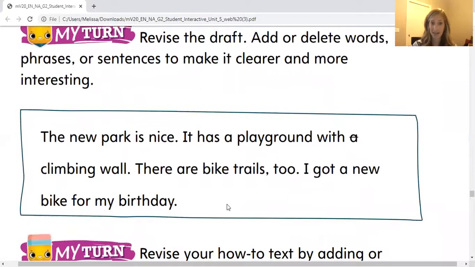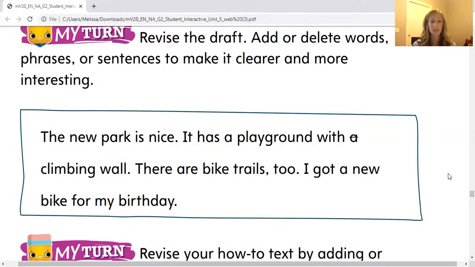The new park is nice. It has a playground with a climbing wall. There are bike trails too. I got a new bike for my birthday. All right, let's see what words we should add or delete or phrases that we should remove. I would like you to write, the new park is incredibly nice. It has a great playground with an awesome climbing wall. There are many bike trails too.